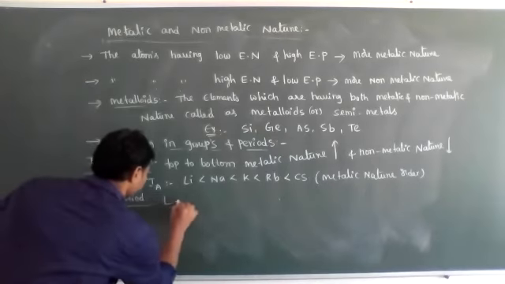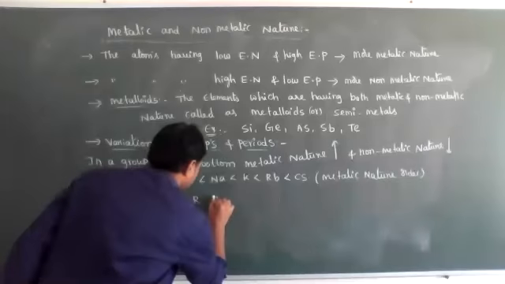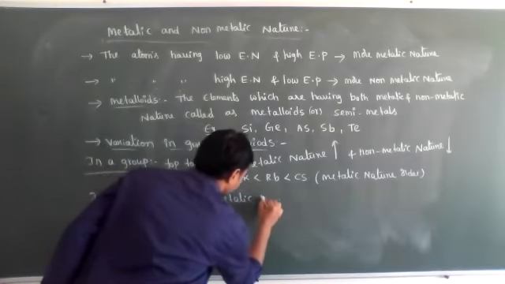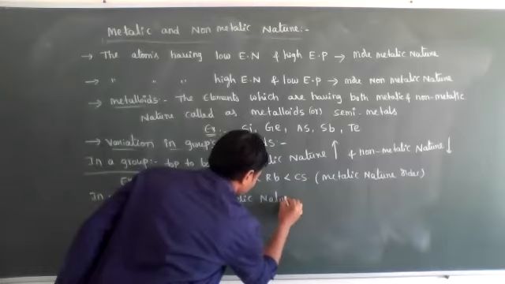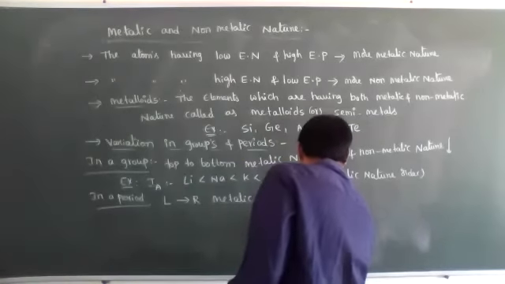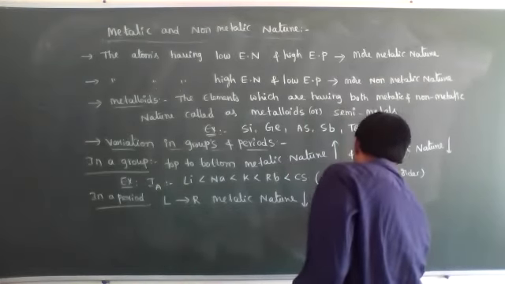Okay. Now in a period, left to right, metallic nature decreases and non-metallic nature increases.